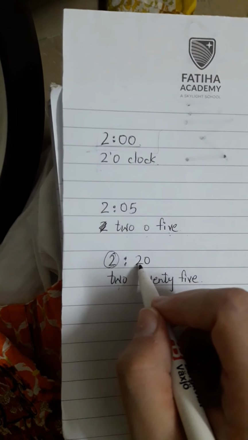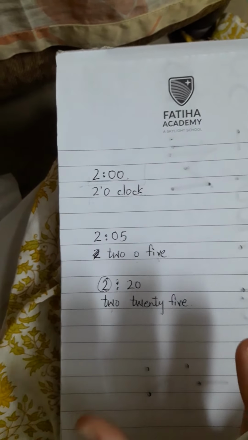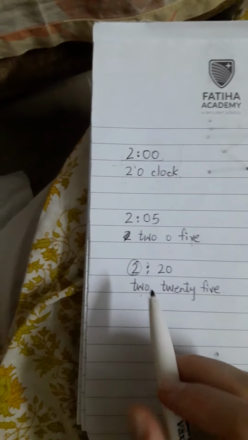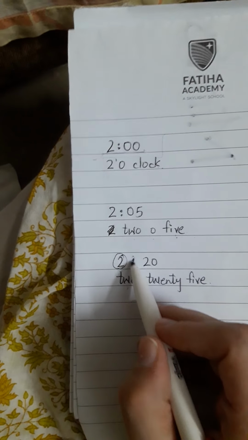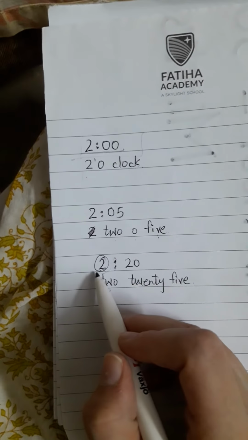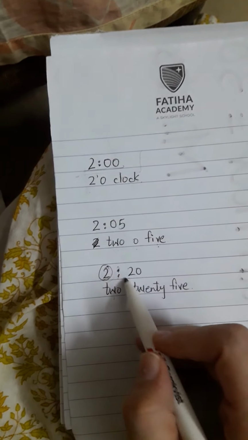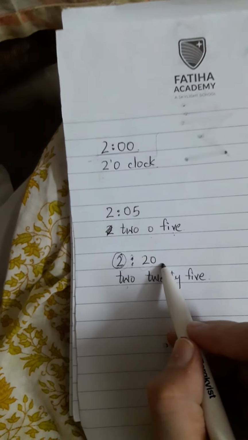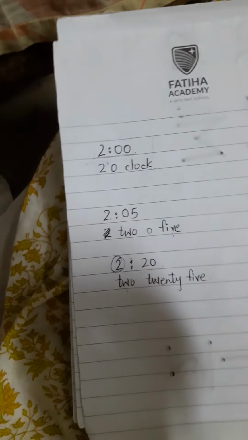This shows us the minutes. I'm sorry, this sign is not a semicolon, it is a colon. So the digit which is present before the colon sign shows us the hour, and those digits which are present after the colon sign tell us about the minutes, right?